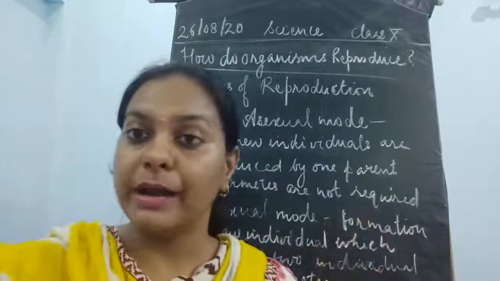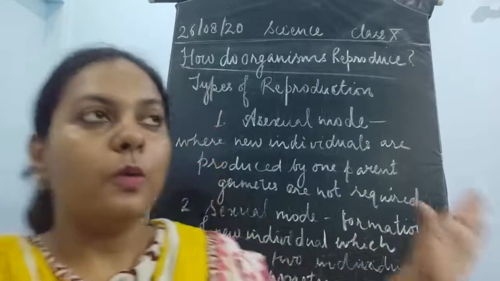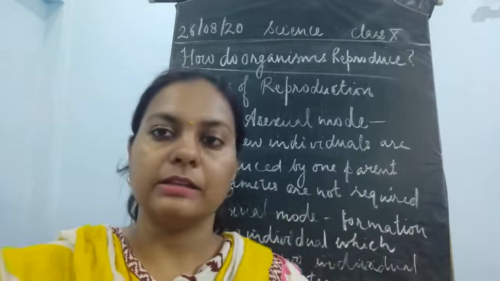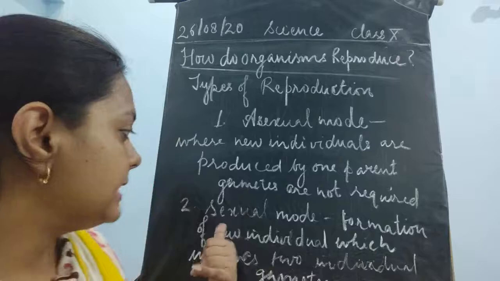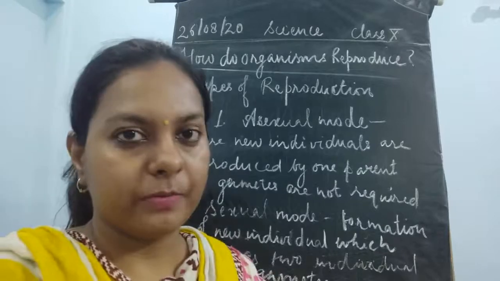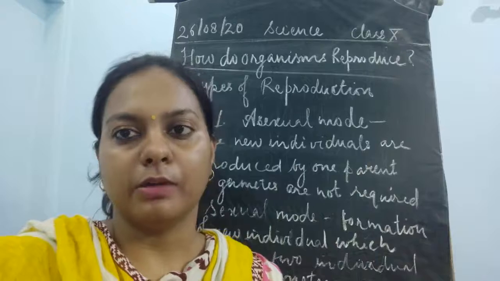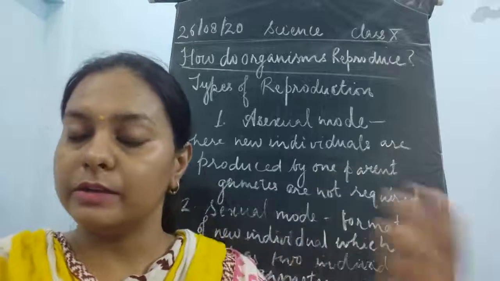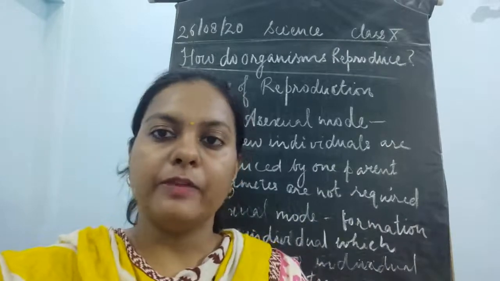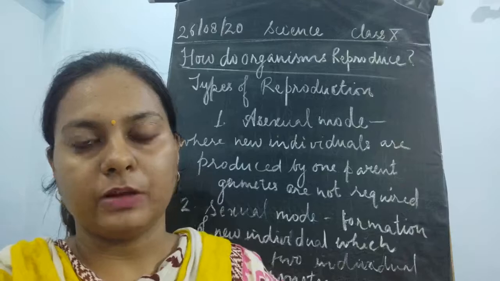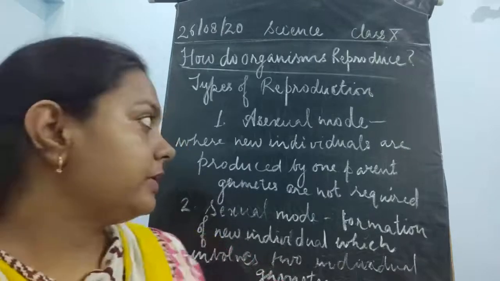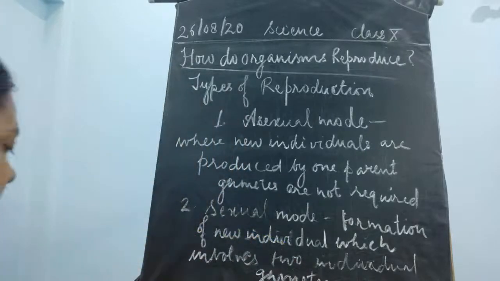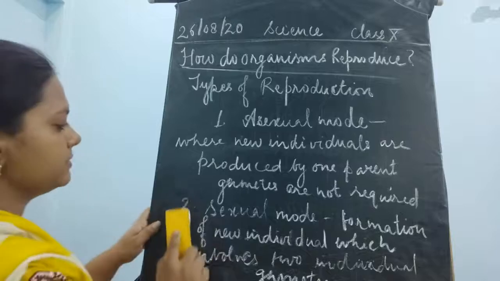These are the two basic patterns of increasing in number. Where there is no involvement of gamete cells, it is said to be the asexual mode of reproduction, and in the second part, the sexual mode of reproduction, two different individuals are required. Two different gametes are required, where one gamete comes from one individual and the second type of gamete comes from the second individual. Okay, so in today's class I'm going to discuss only the first type of reproduction, that is the asexual mode of reproduction in different organisms.